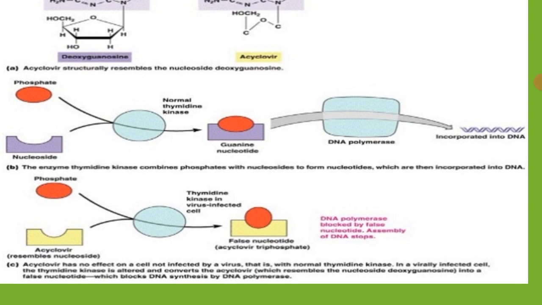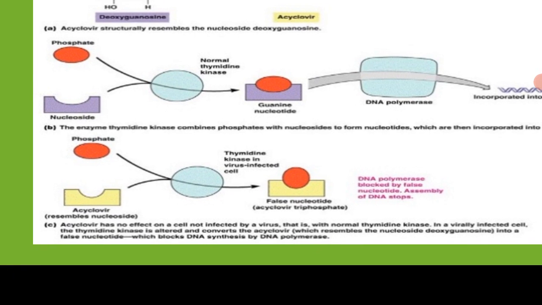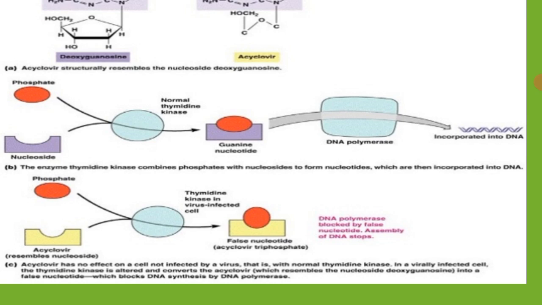This is the normal scenario in the absence of acyclovir. Now let us look at the process where acyclovir is present. Instead of the guanosine nucleoside, acyclovir will be present. Why can acyclovir be present here? Because it is a structural analog of guanosine, and therefore the virus particle gets fooled by this acyclovir.